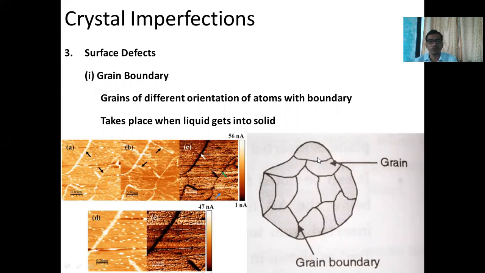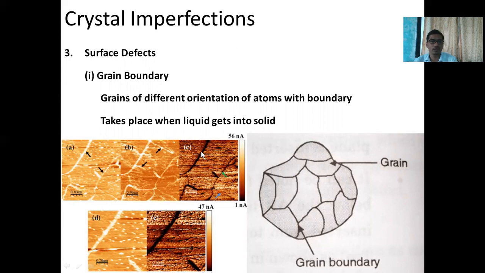So in this image, you can observe that the grains are arranged with the help of grain boundaries during the solidification from liquid to solid. At this region, there is a dislocation or some kind of defect present. Such a defect is called a grain boundary defect, which is present on the surface of the material. That's why it is called a surface defect.